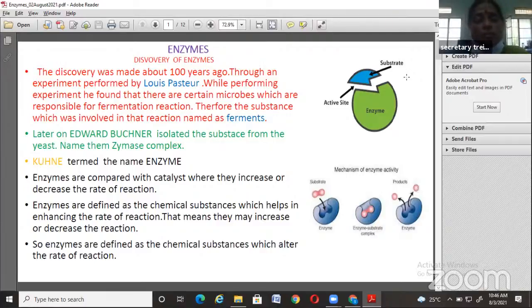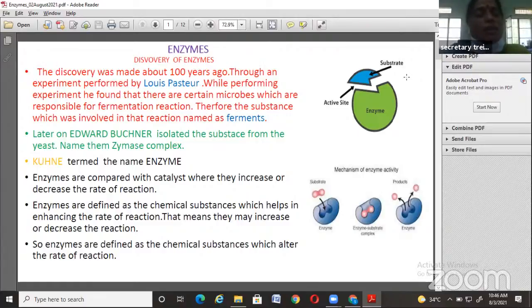He extracted the material responsible for the fermentation process from the microbes and named it zymase complex. Whatever substance is extracted from the microbes is named zymase complex.